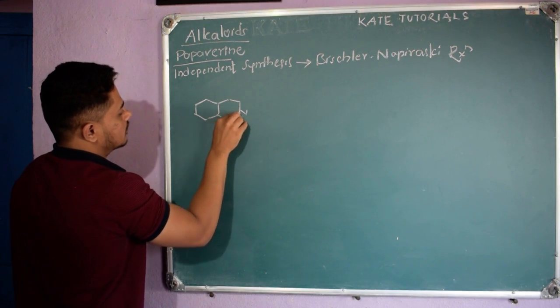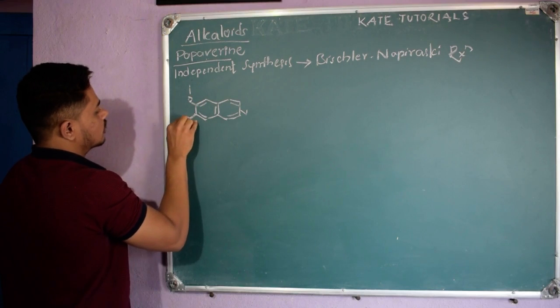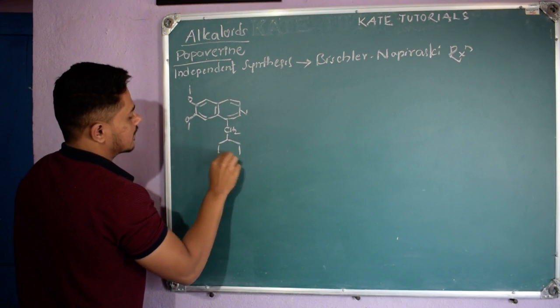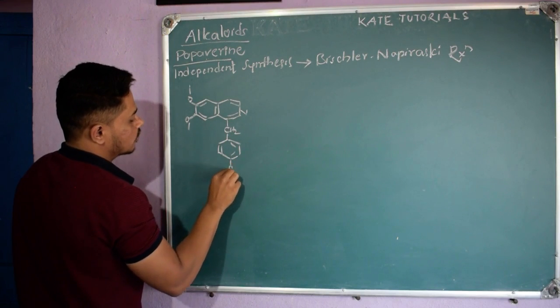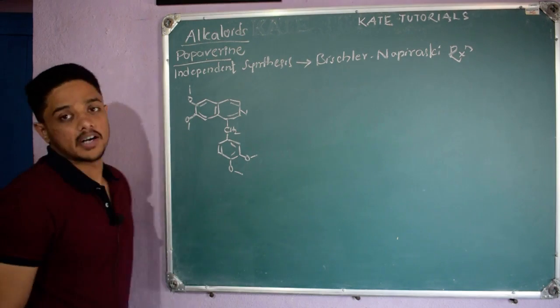Isoquinoline is there, which is aromatic. Here OCH3, and here I have CH2, and here I have a benzene ring again. And here OCH3 and OCH3. So this is the structure of papaverine.